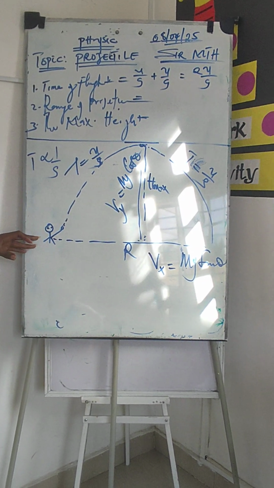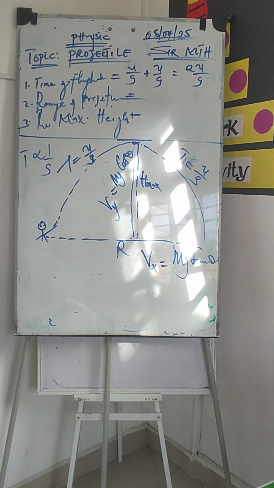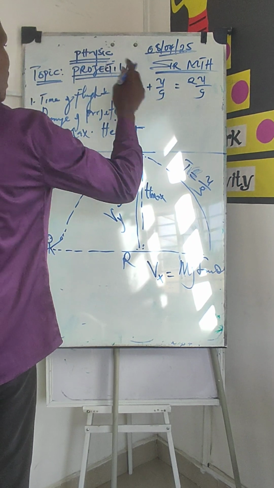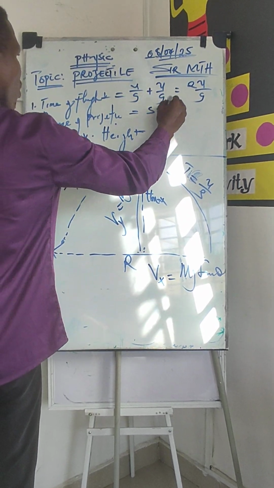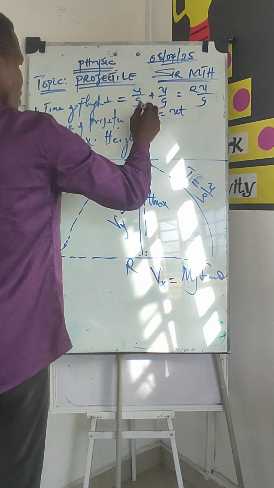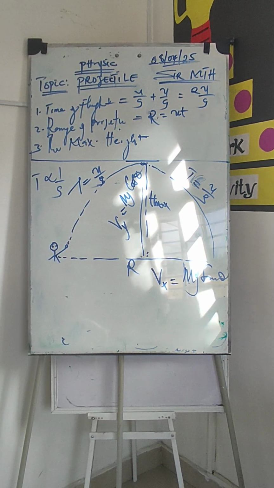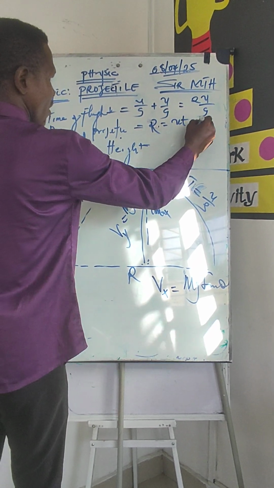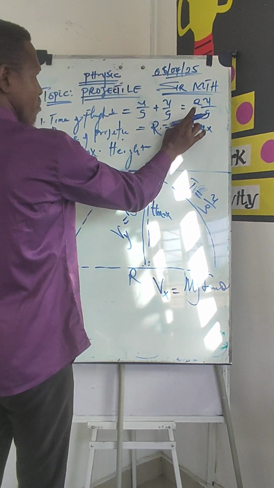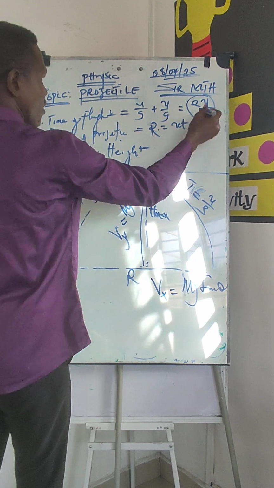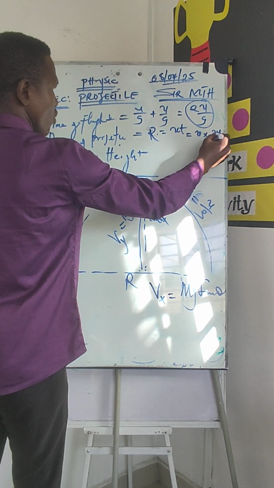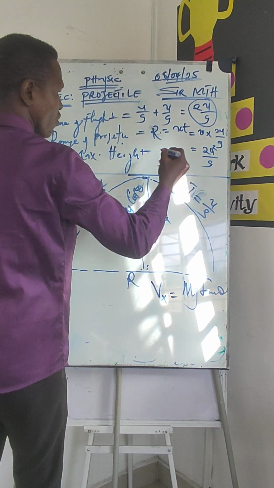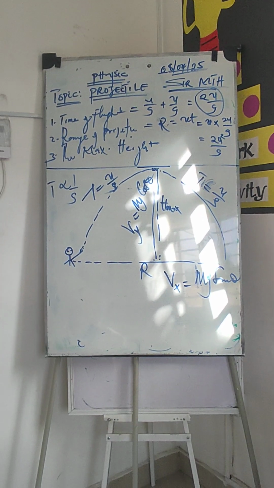However, the range is a calculated figure for the distance covered in the horizontal plane, the interval covered by the horizontal plane. And that gives us x equals ut, the distance here, R. So when we say R equals ut, that implies that u is multiplied by t, which is already given to us as 2u over g. That brings us to 2u squared over g. Very simple.